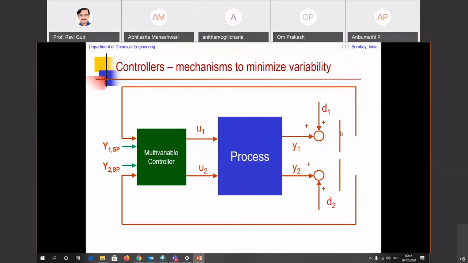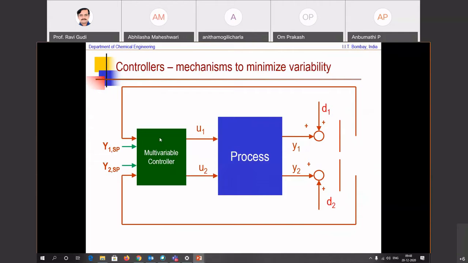These lines somehow have gotten vertical. They should be horizontal, going from here and feedback. So controllers basically drive the process output as close to the target as possible, and you want to minimize variability using controllers. Now, to be able to do this, the health of the controller must be good.